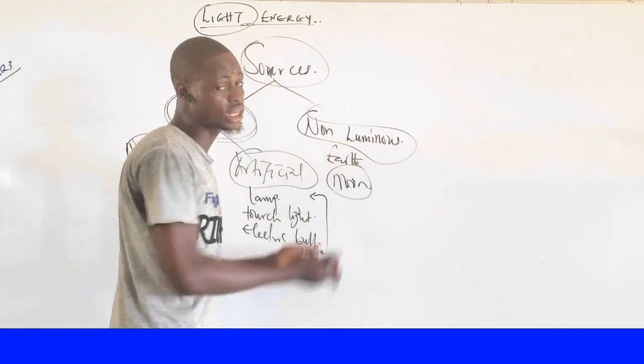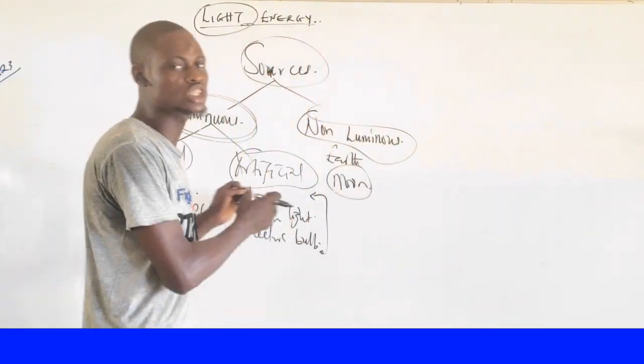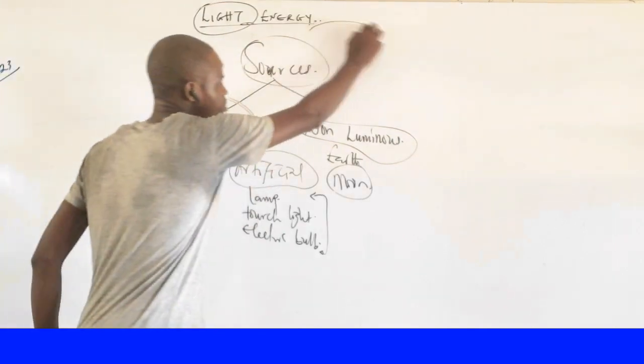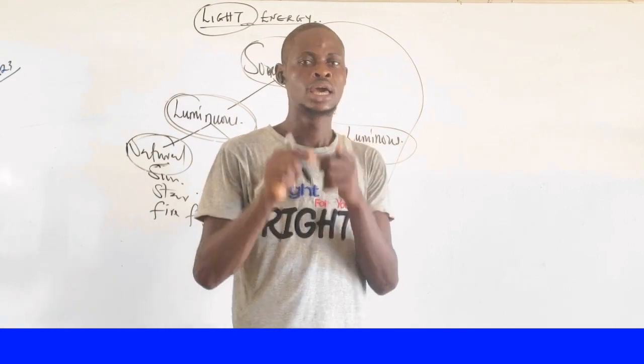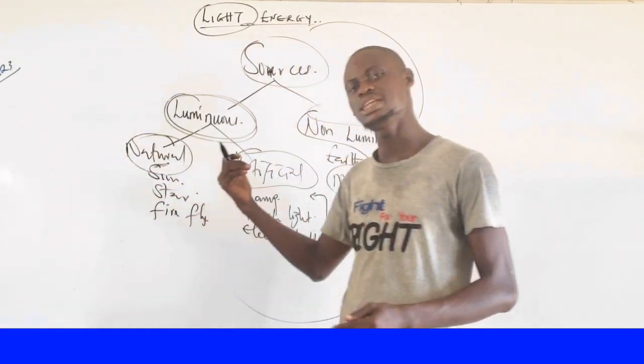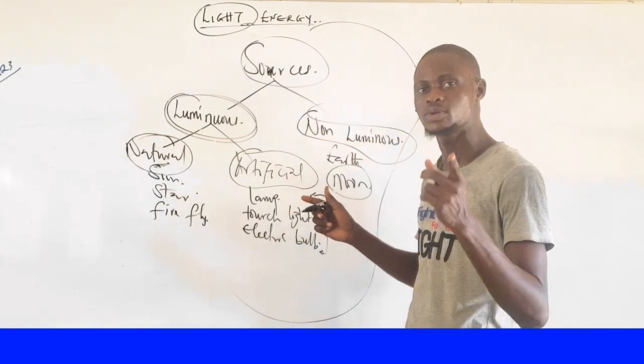The same thing applies to the Earth. The Earth is not a luminous source of light energy. They are all non-luminous sources of light energy. I think I'm able to explain this in a simplified manner for you. If you see this question in your next JAMB, please know how to differentiate them to answer them perfectly.